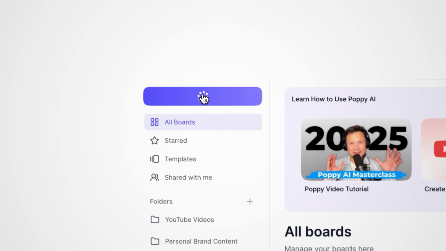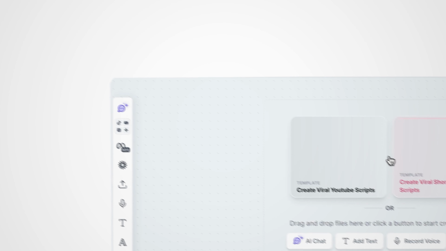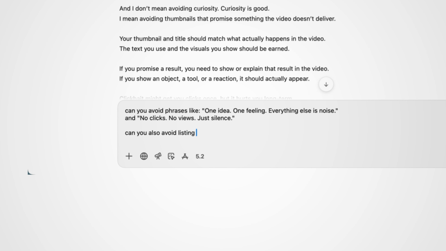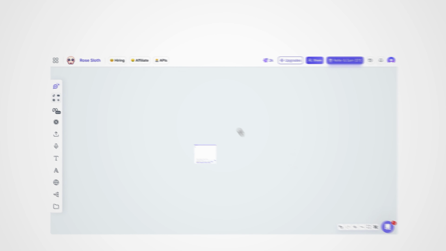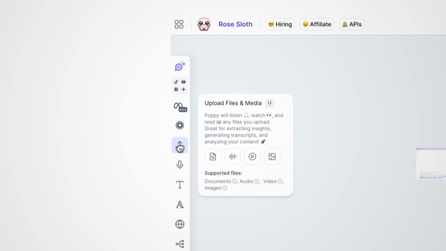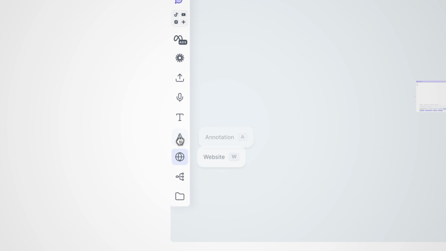Click New Board to create your workspace instantly. This canvas is your visual thinking space. Instead of typing back and forth in a single chat window from top to bottom, here you can see everything at once. You can drag things around, paste links from websites, YouTube videos, tweets, ads, group them, connect them, and build your system visually. It's how your thoughts actually work.